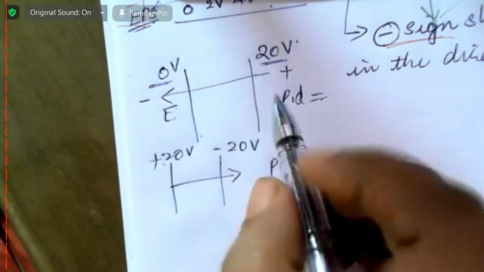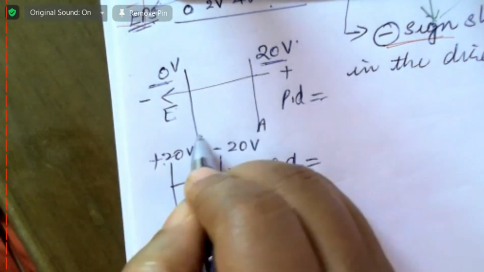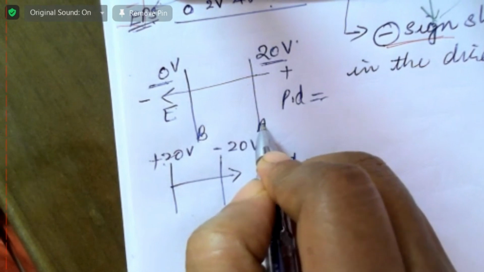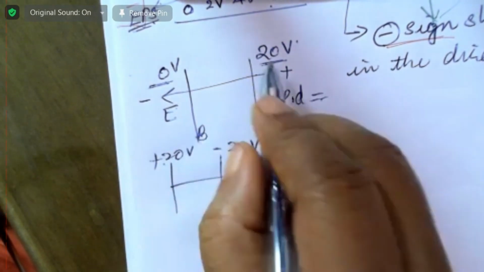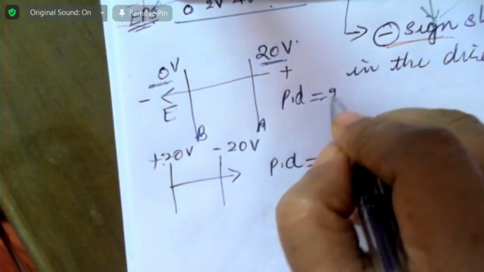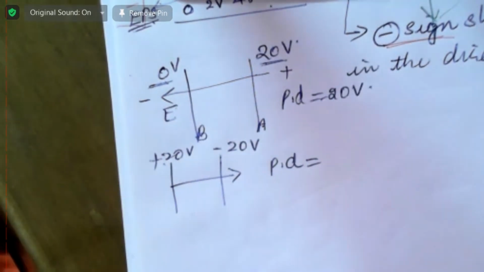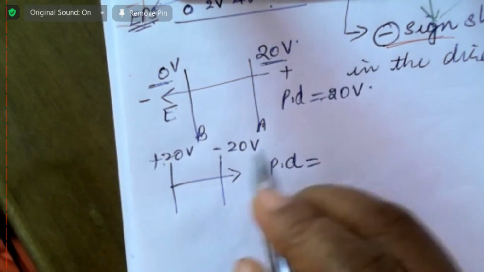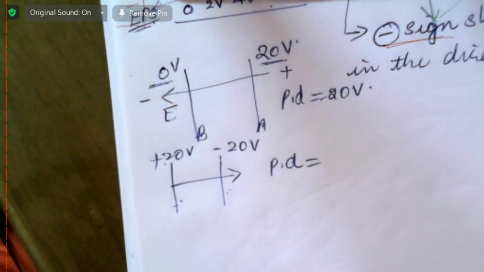Positive 20, but if this is A and B, the potential difference is the potential at A minus the potential at B. 20 minus 0 is 20 volt. Okay, now what is the potential difference here? How can it be 0?